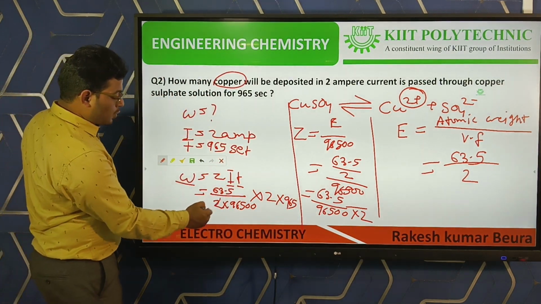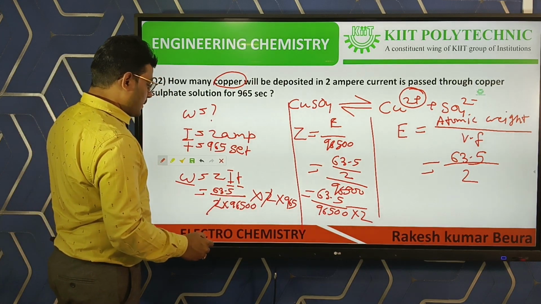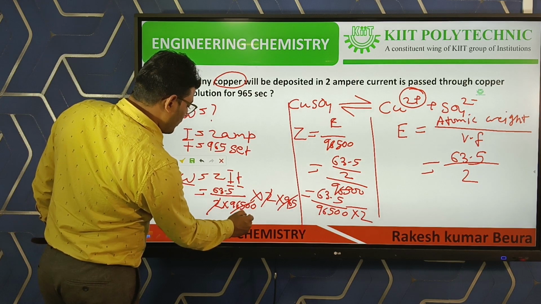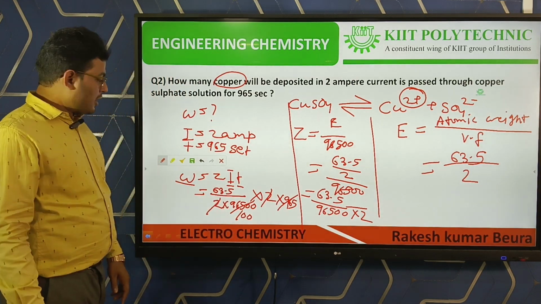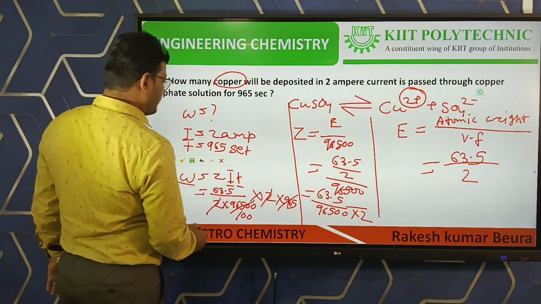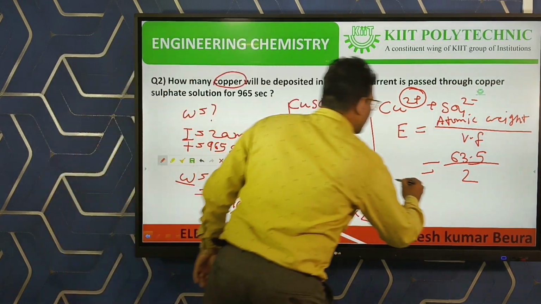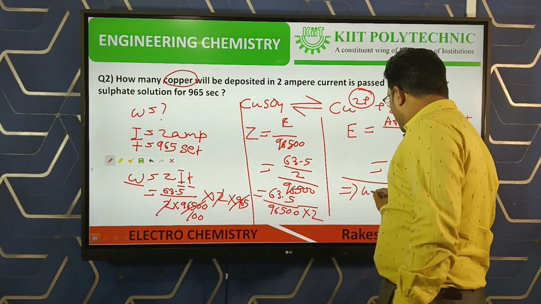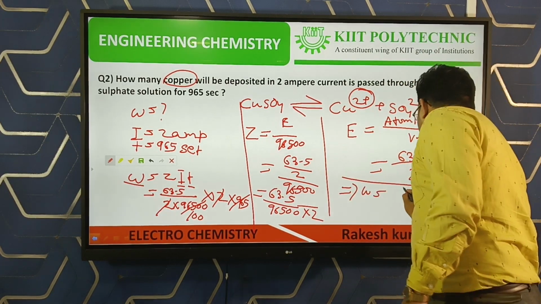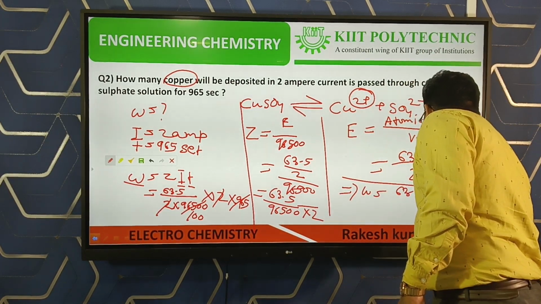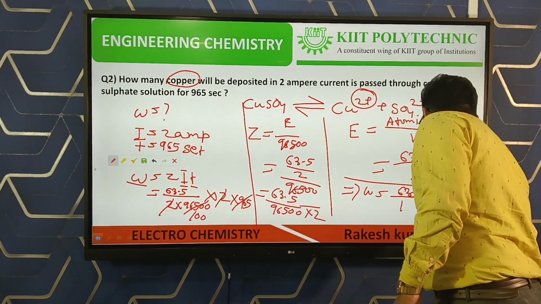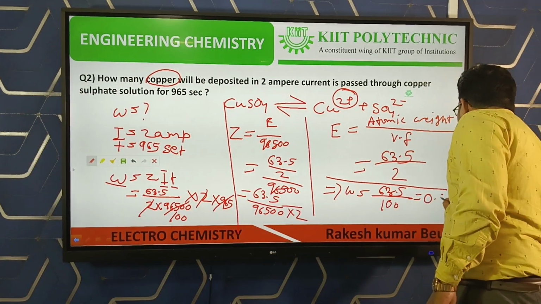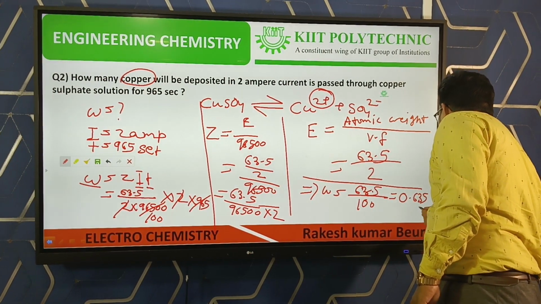So here 2 is cut by 2, and 965 will be cut by 96,500, leaving 100. Then the value of W is equal to 63.5 by 100, which is 0.635 gram.